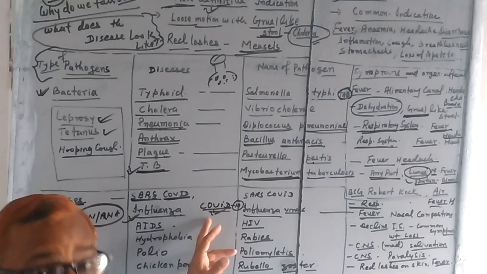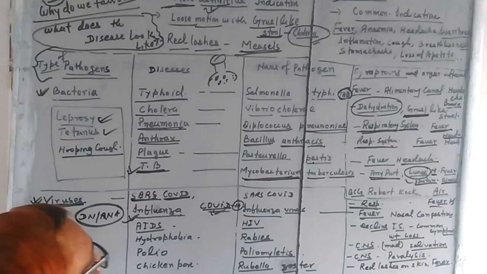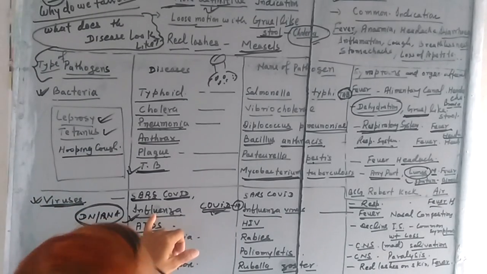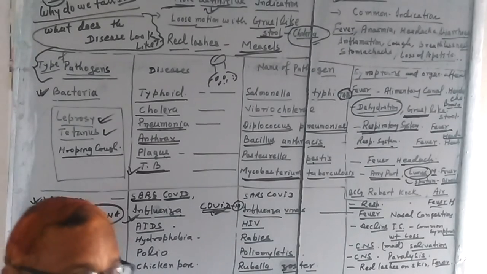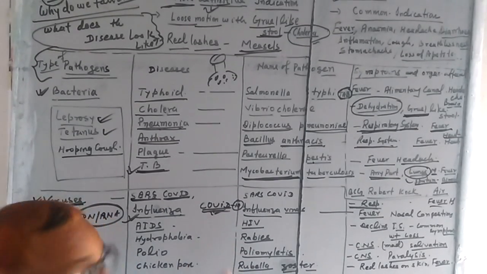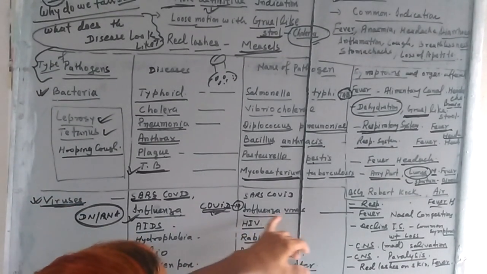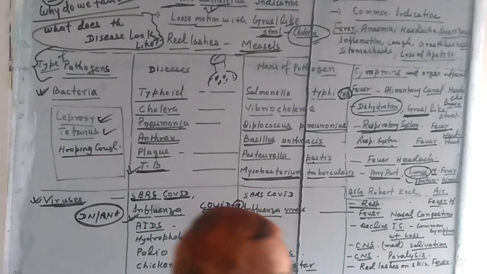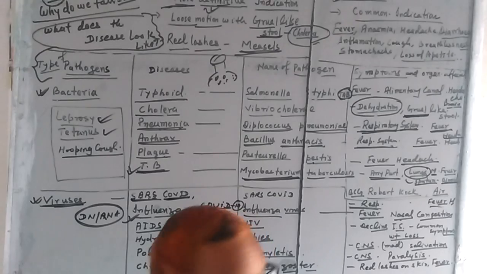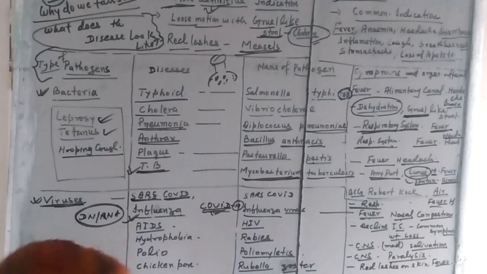More respiratory trouble is caused by COVID-19 in comparison to influenza. Influenza is so mild. So there is a difference between influenza and COVID, but symptoms are common. Influenza virus: fever, headache, nasal congestion in the nasal passage. We talk about COVID also, influenza also.